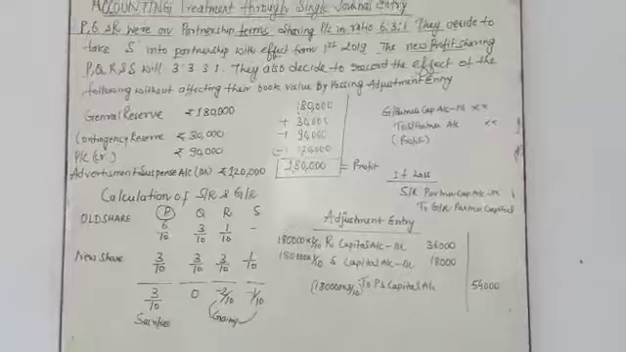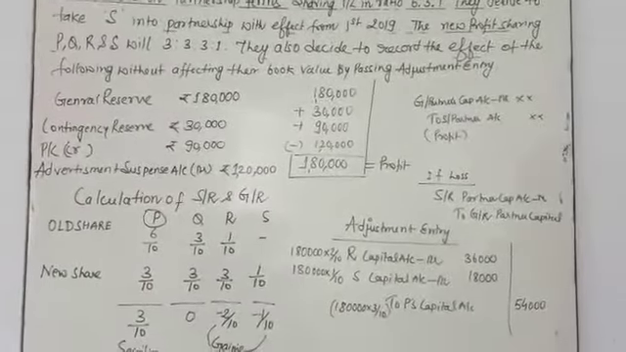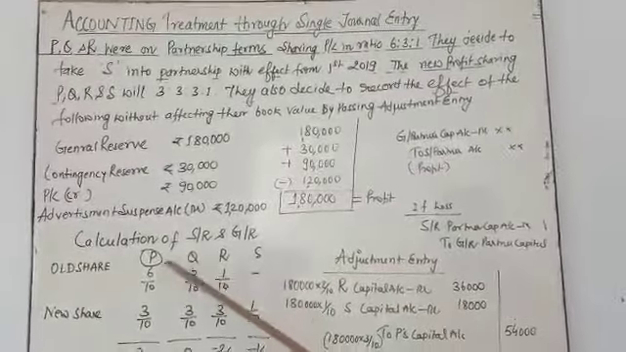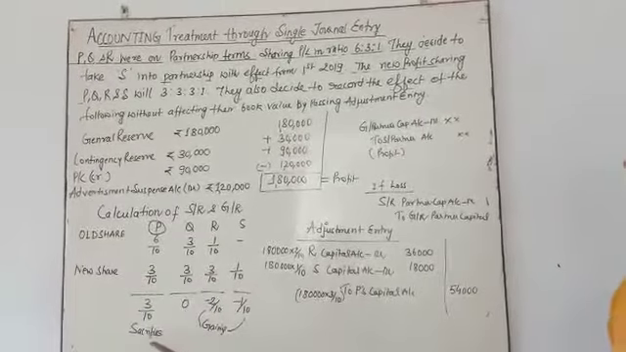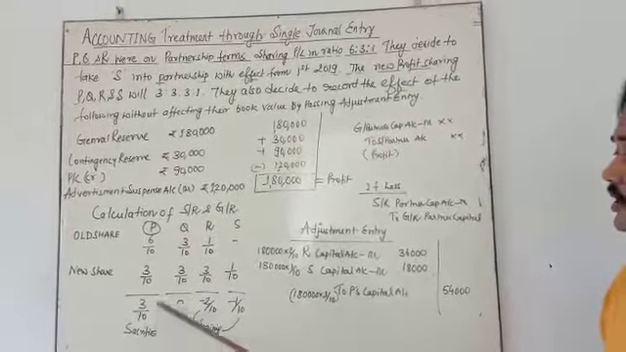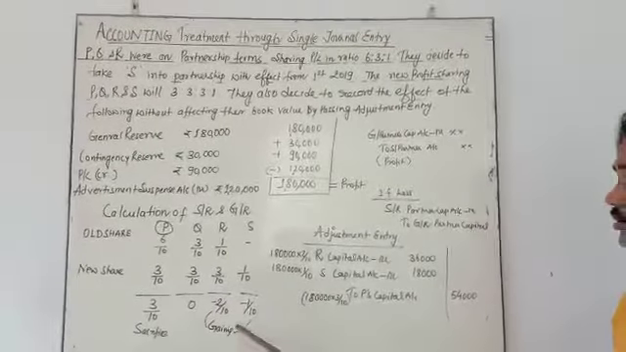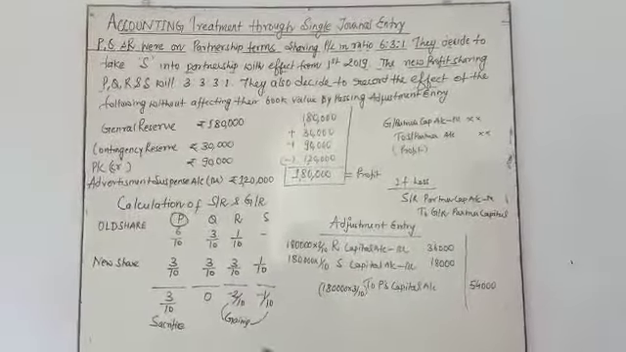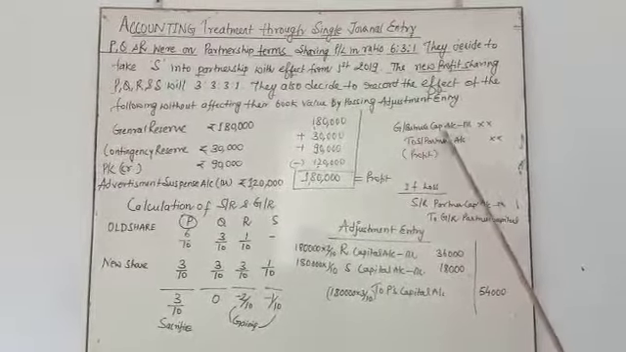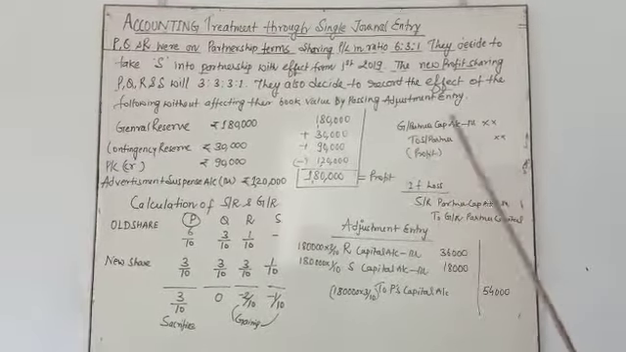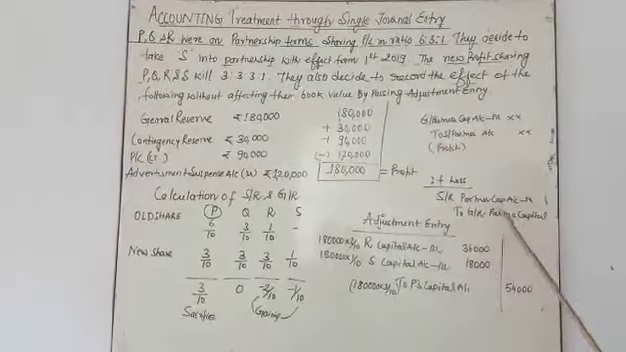My dear student, observe what was the question. You have to first calculate the sacrificing or gaining ratio of old partners and new partners. In this question P is the sacrificing partner, and R and S are gaining partners. The formula: if there is a profit, gaining partner's capital account debit to sacrificing partner's capital account. If there is a loss, sacrificing partner's capital account debit to gaining partner's capital account.